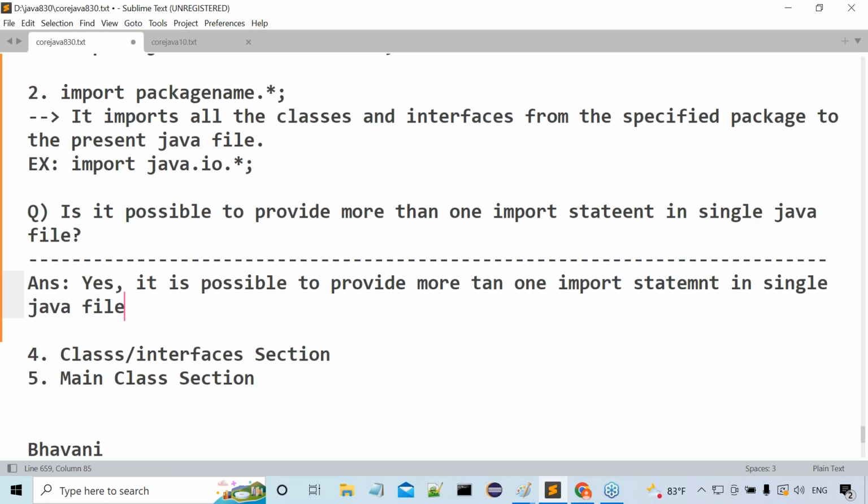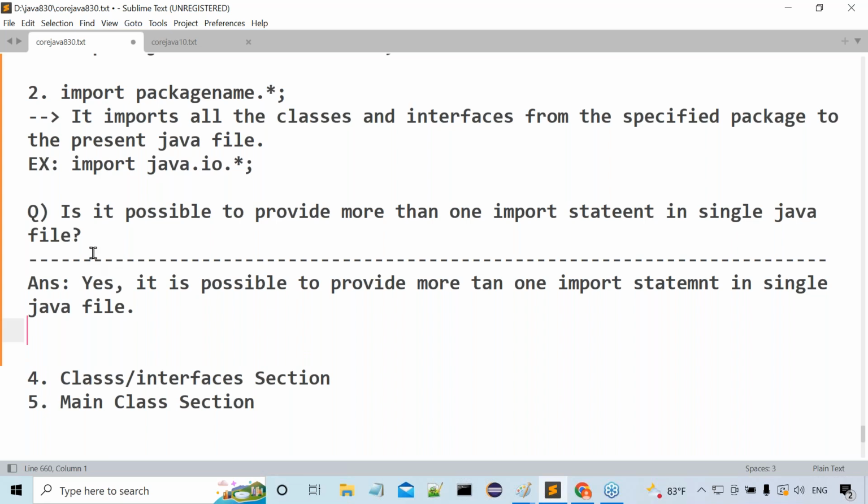If the situation comes, in my single program I need to represent data structures, so I have to import the java.util package. At the same time, I want to perform IO operations, so I have to import the content from java.io. So more than one import statement I must write, as per my requirement. Because of that reason, that possibility exists.